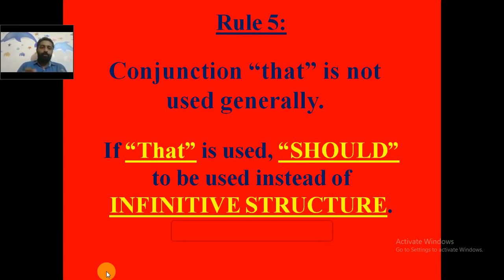Generally, in the imperative sentences we do not use the conjunction called that. In case you are using the word that, what happens? You will have to use the word should instead of infinitive structure, which means there we do not use to plus the base form of the verb. Instead of that, we will use the word should. We'll make you clear with the examples.